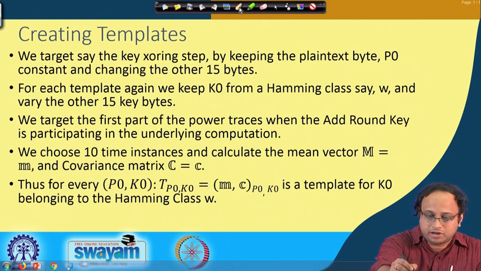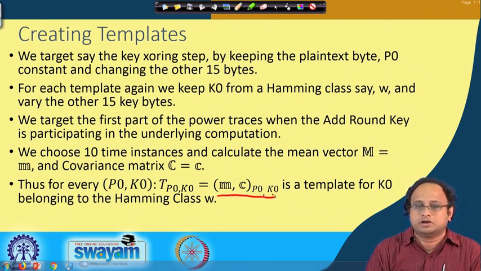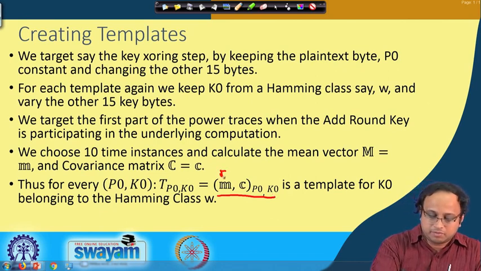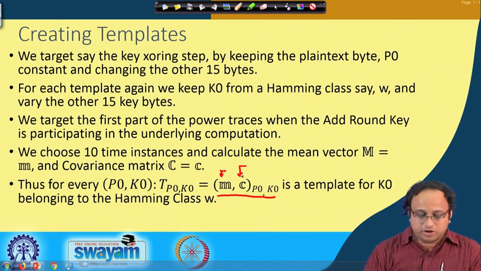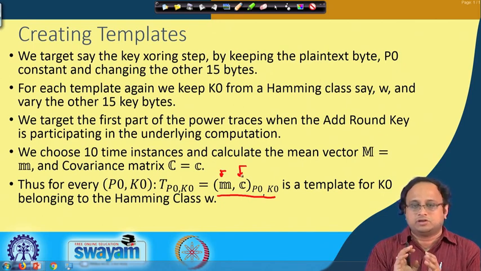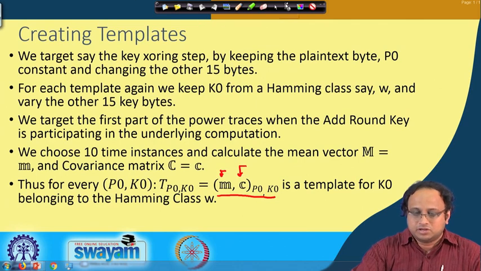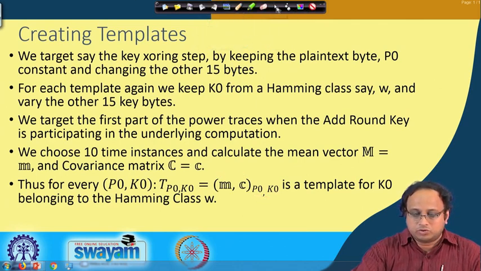So they are defined by the parameters m and C, which I have already denoted. m is the mean vector and C is the covariance matrix. I build a template for K0 belonging to each Hamming class W. Different Hamming classes W mean there will be 9 possible templates in this fashion. Let us see an example to understand how it would look.